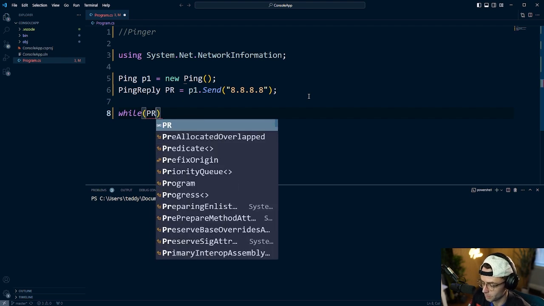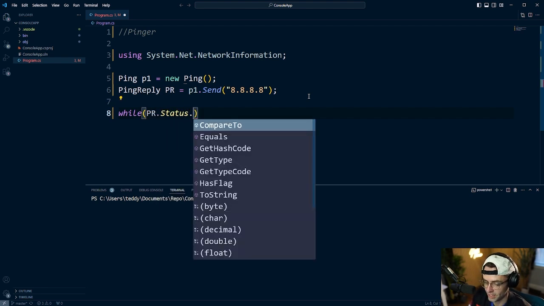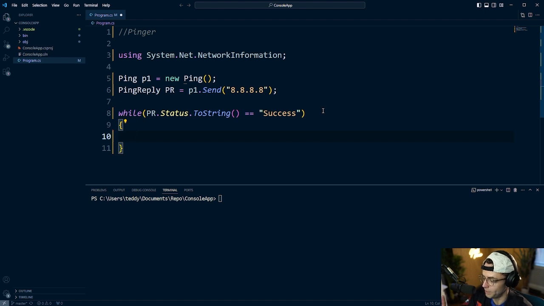The way we're going to do that is we're first going to get our PR up here. We're going to have our status. We need to turn this into a string, and we're going to check if this is a success. When this actually sends, it's going to return a success, and we'll be checking this over and over. And when we do this ping request and we get a success back, that's another key point.